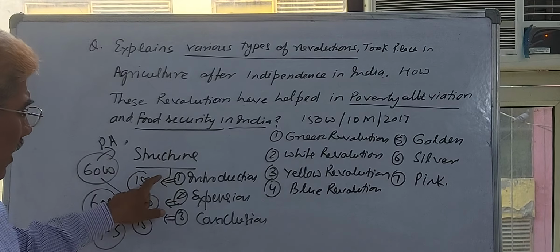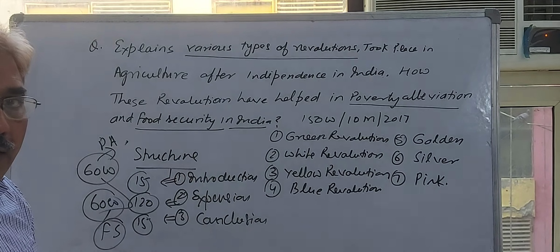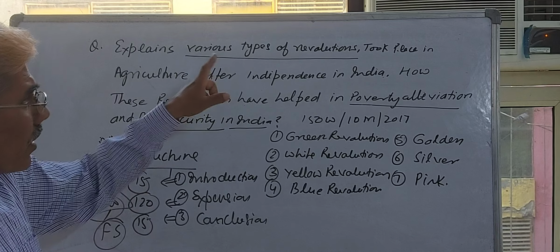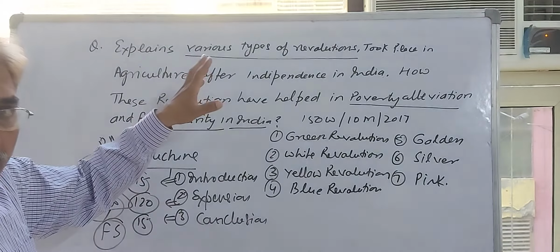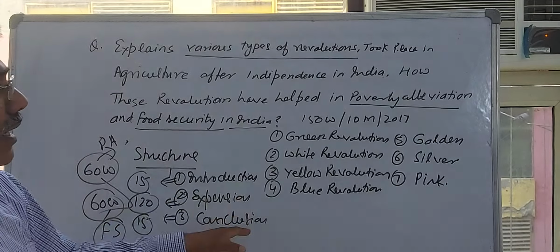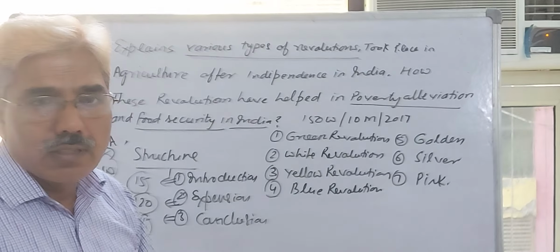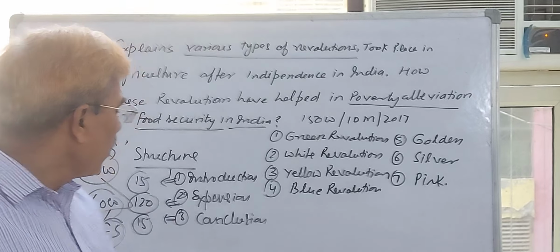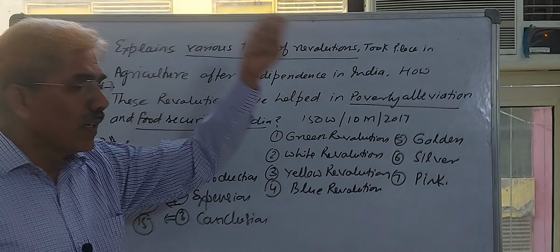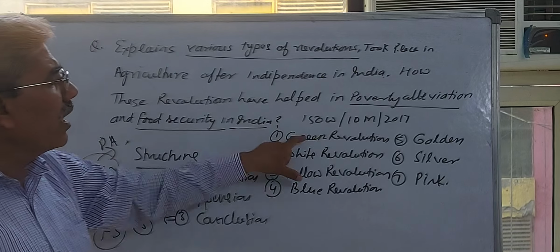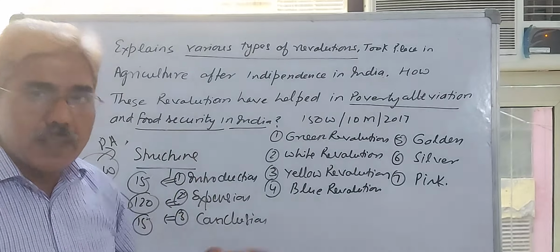Introduce yourself in 15 words only. What you will write down: our government introduced different revolutions in agriculture by keeping in view multiple objectives, but two were main: poverty alleviation and food security. Sufficient, not more than that. Now, first you take poverty alleviation. Give the names of the revolutions in 60 words only. That is sufficient.